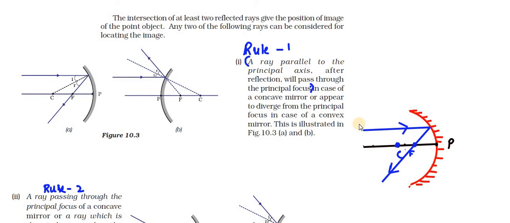So this is the first rule: when the light ray travels parallel to the principal axis, it gets reflected back. After reflecting, what happens? It will pass through the principal focus.